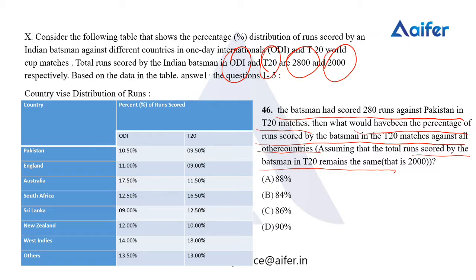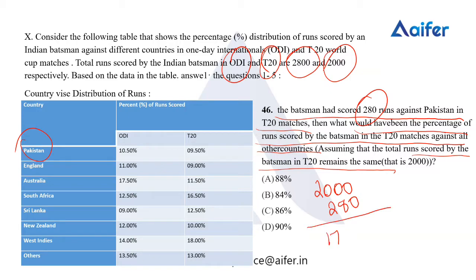It's given that the batsman had scored 280 runs against Pakistan, and the question is, what would have been the percentage of runs scored by the batsman in the T20 matches against all other countries? So we have the total runs scored by the batsman as 2000, and he has scored 280 against Pakistan. So the remaining score will be 2000 minus 280.